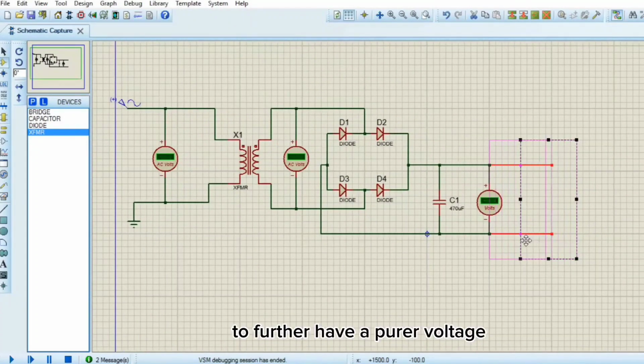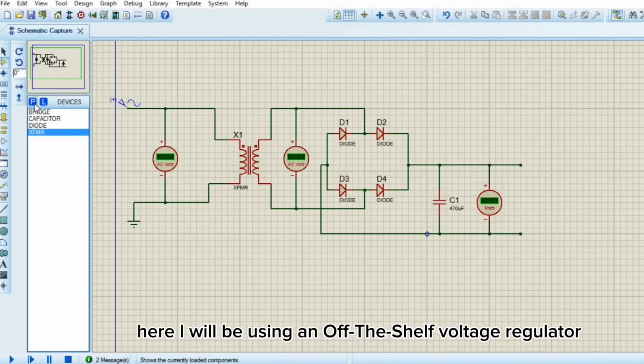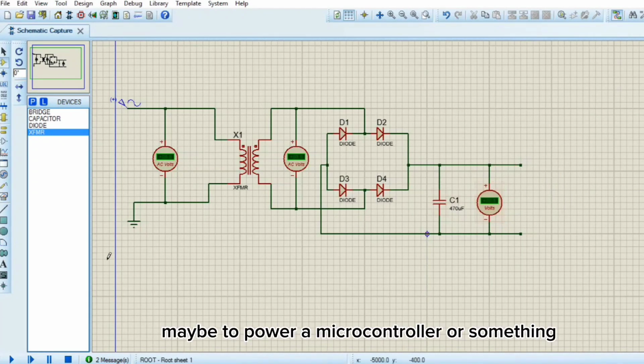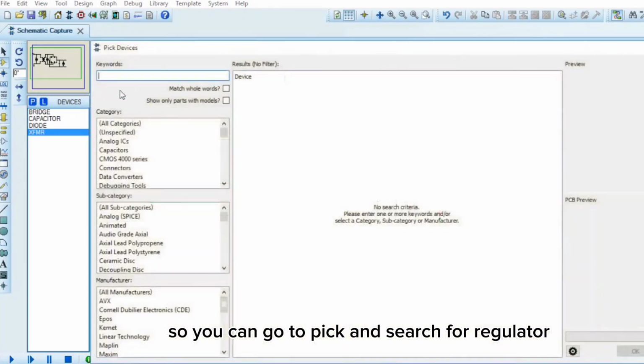To further have a purer voltage, you can use an off-the-shelf voltage regulator. So here I will be using an off-the-shelf voltage regulator, and I want to receive a 5 volt at the end of this circuit. So here we have about, is it 15.8 or thereabout, but we want 5 volts, maybe to power a microcontroller or something. So you can go to Peak and search for regulator.